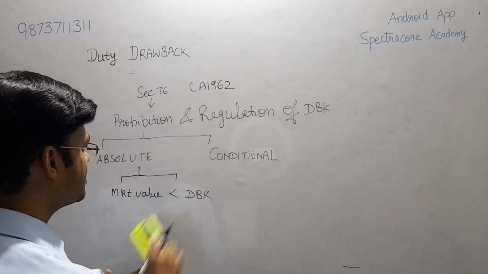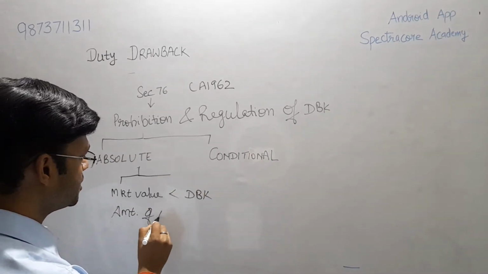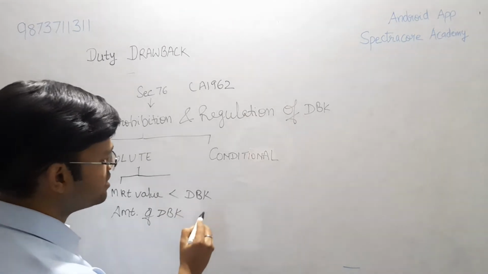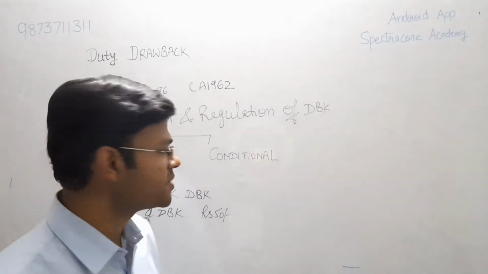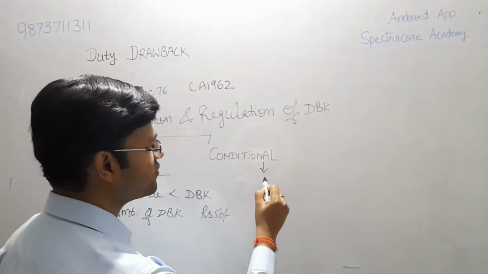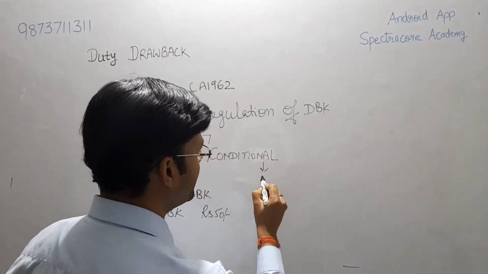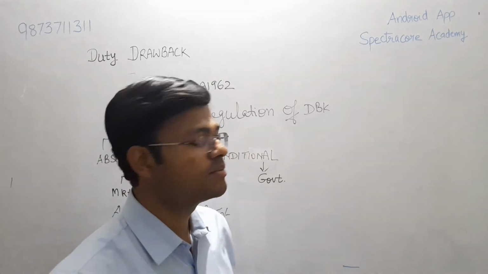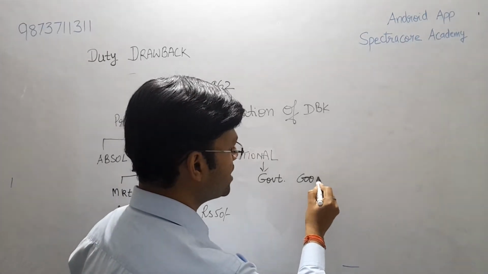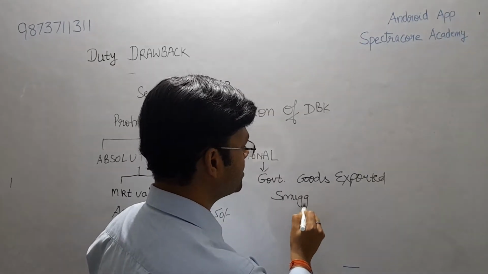The second scenario is where the amount of drawback claimed is very small, that is 50 rupees. So it is not a feasible scenario. Under the conditional prohibition, if the Central Government is of the opinion, through its statutory bodies and departments, that the goods that are being exported are smuggled back into India, then they may not be allowed.